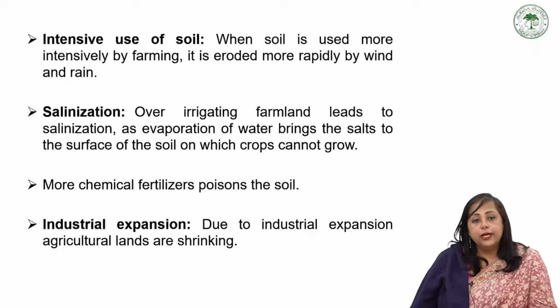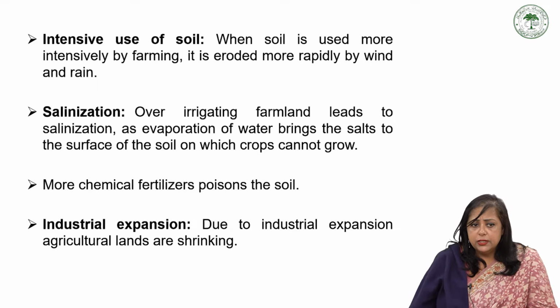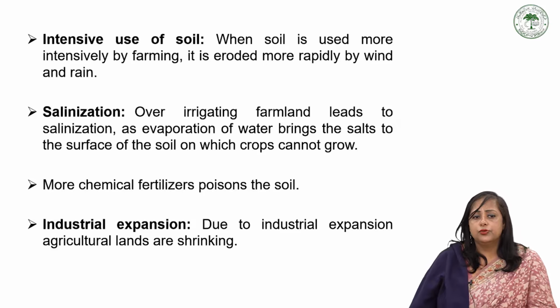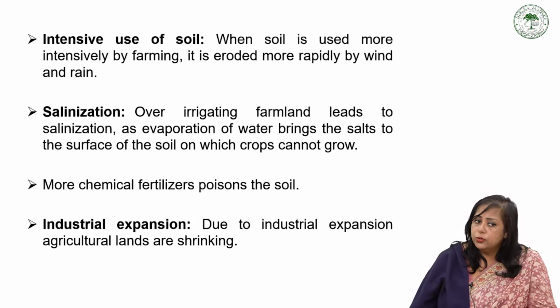Intensive use of soil: when soil is used more intensively by farming, it is eroded more rapidly by wind and rain. Salinization: over-irrigating farmland leads to salinization, as evaporation of water brings the salt to the surface of the soil, on which crops cannot grow.